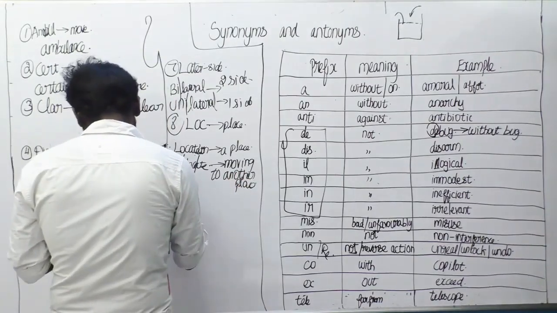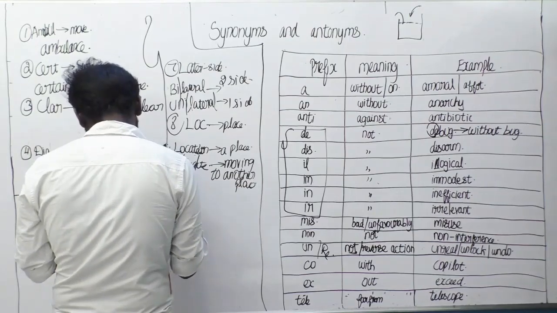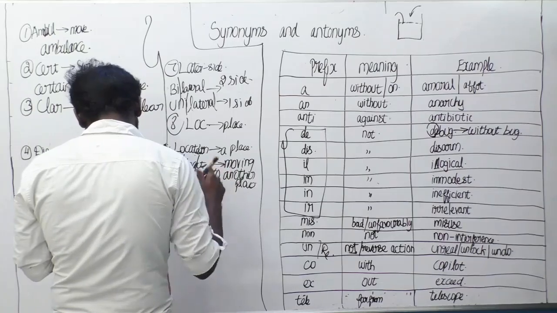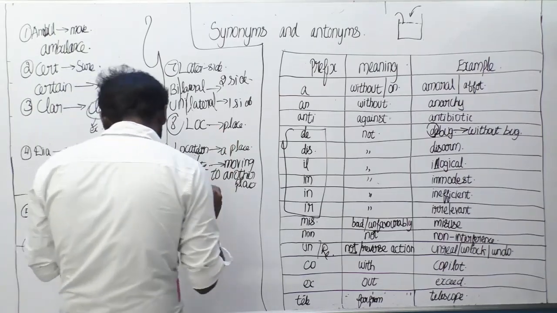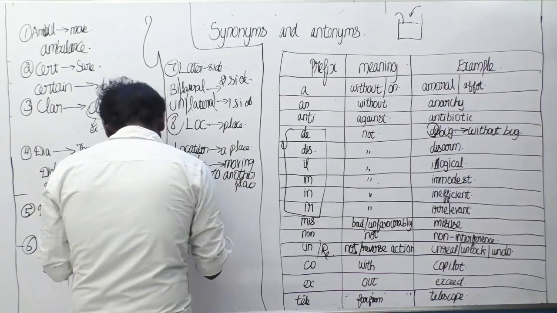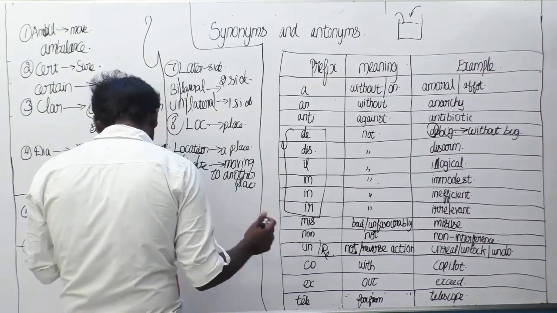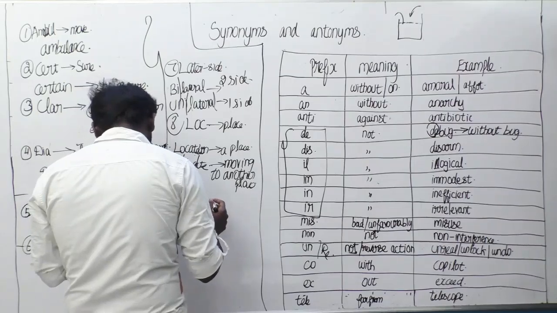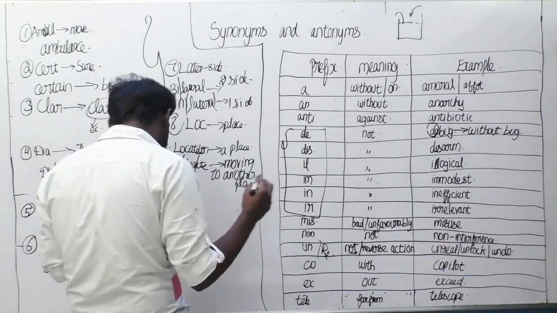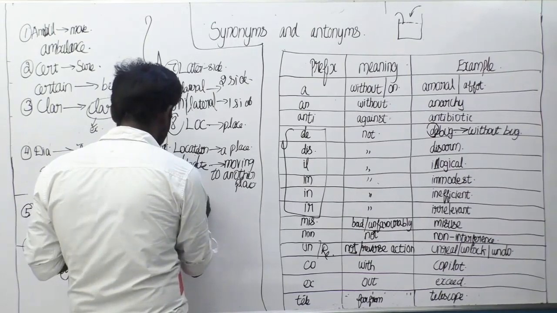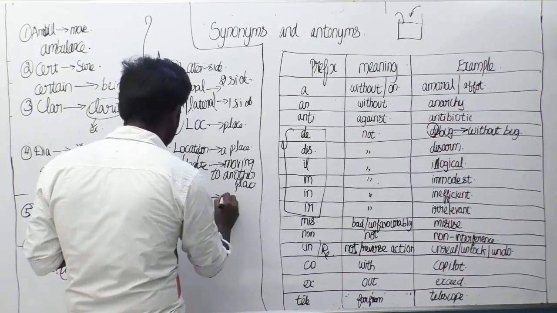The ninth example is, just wait a minute, take this example as ortho. Ortho means straight.